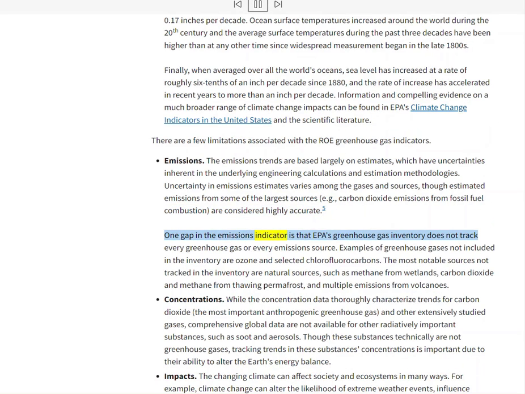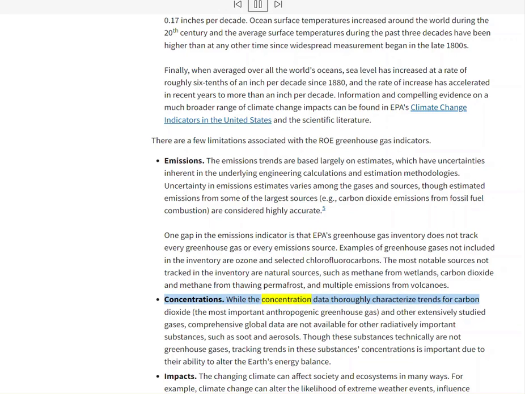A gap in the emissions indicator is that EPA's greenhouse gas inventory does not track every greenhouse gas or every emission source. Examples of greenhouse gases not included in the inventory are ozone and selected chlorofluorocarbons. The most notable sources not tracked in the inventory are natural sources, such as methane from wetlands, carbon dioxide and methane from thawing permafrost, and multiple emissions from volcanoes.